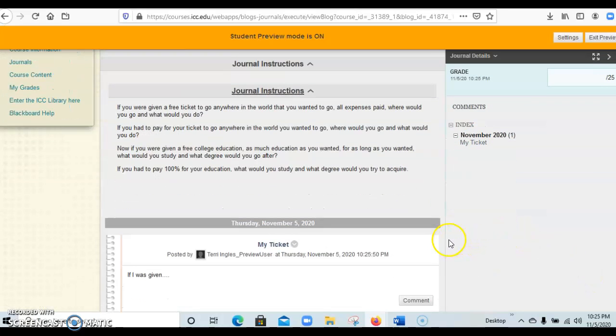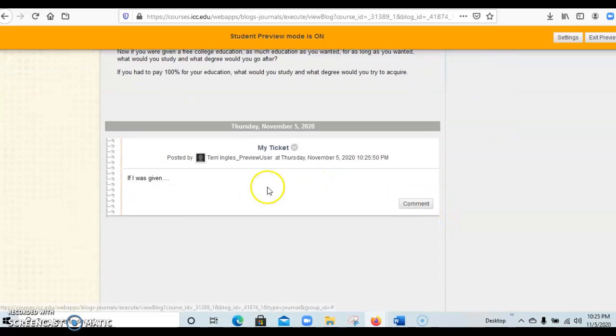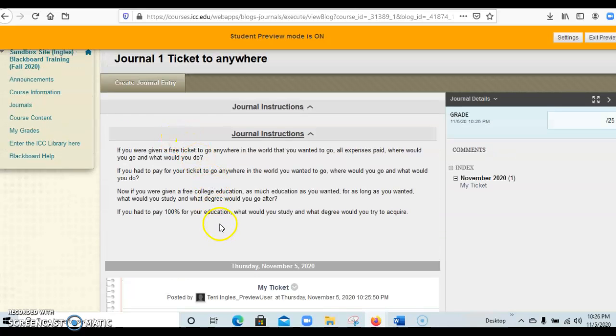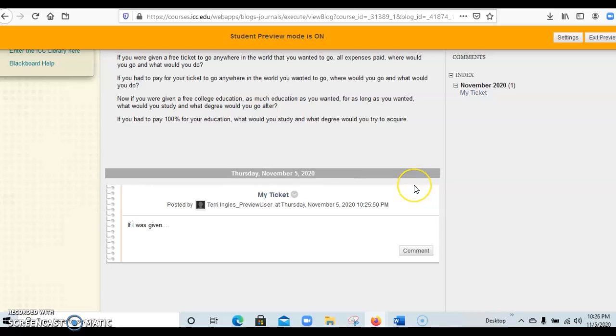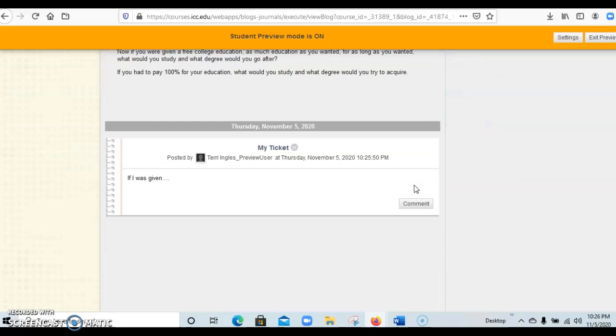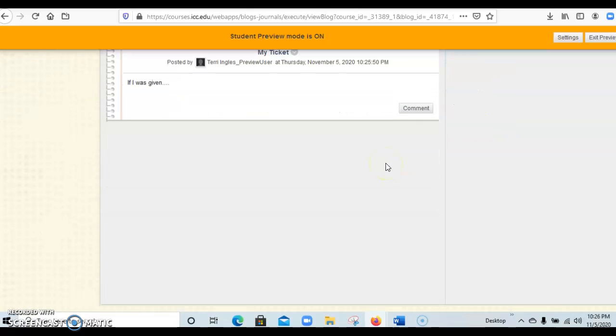So when you post it, you'll get a receipt saying that it's been received. You also will be able to see down here what you just posted. So you'll be able to see the prompt up here, and you'll be able to see your response. Then at some point, as the instructor, I will grade it. Once I grade it, you're going to see this area filled in over here. It'll have your grade. It'll have comments from me. I'm going to give you feedback on the things that you're saying. So that's how journals work.